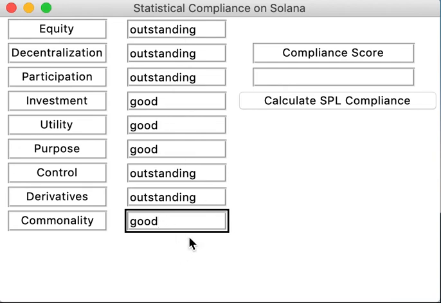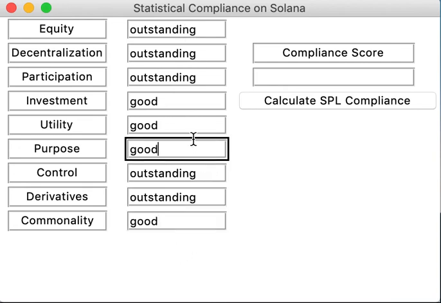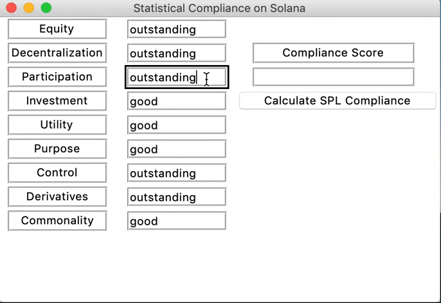But once you've provided a response to each of the factors, then you simply click calculate compliance and it'll give you a score. Here our score is 88% not likely to be a security. So in this situation, it's unlikely that an asset with this type of score would be considered a security.